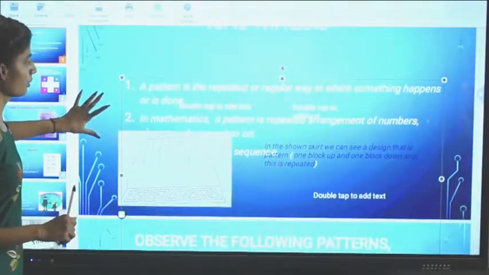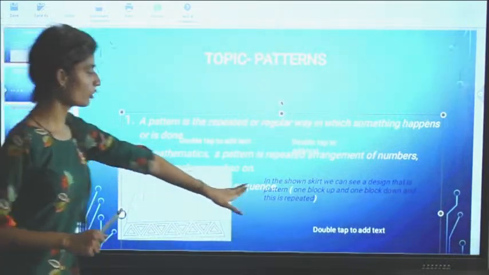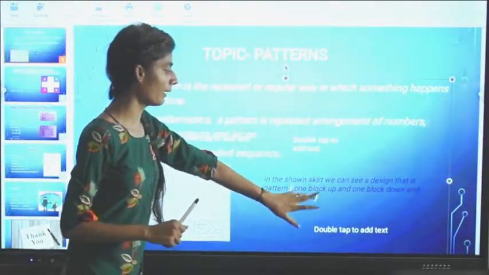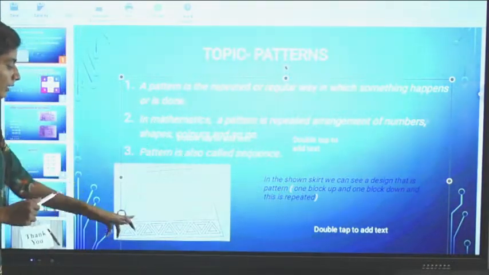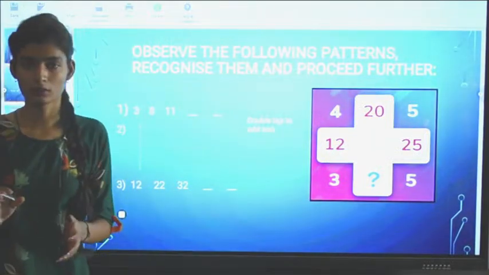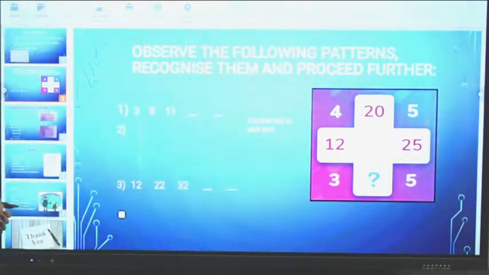Like I have written there also, in the shown skirt we can see a design, that is pattern: one block up and one block down, and that is repeated. It is continuously being repeated. The meaning of pattern is clear to everyone now.